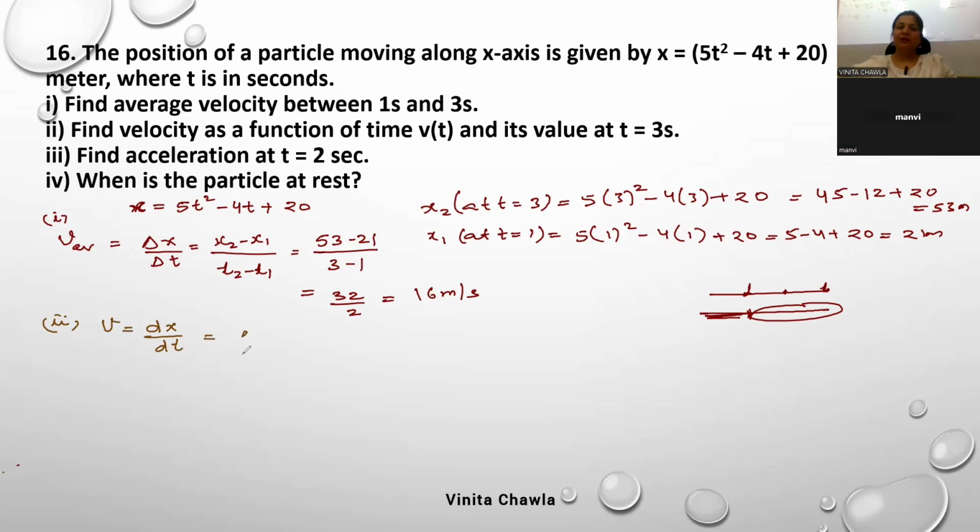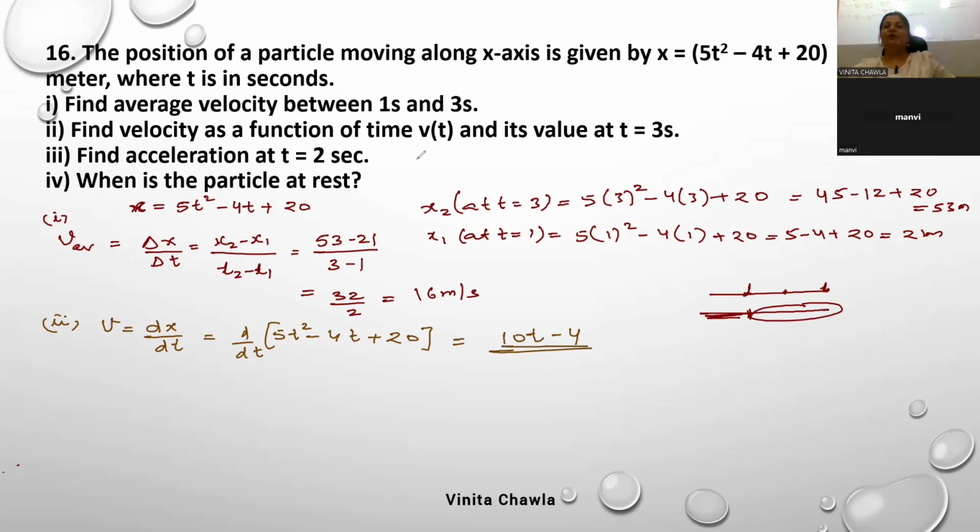So we'll simply differentiate it, d by dt of 5t² minus 4t plus 20, ठीक है? तो differentiate this, t square को on differentiation will get 2t, it's 10t minus 4. So velocity in terms of time is 10t minus 4.